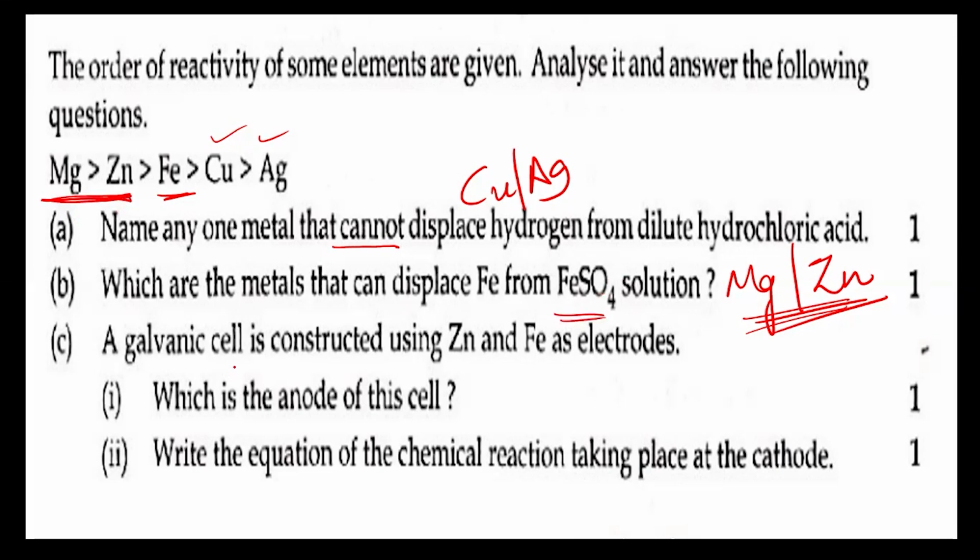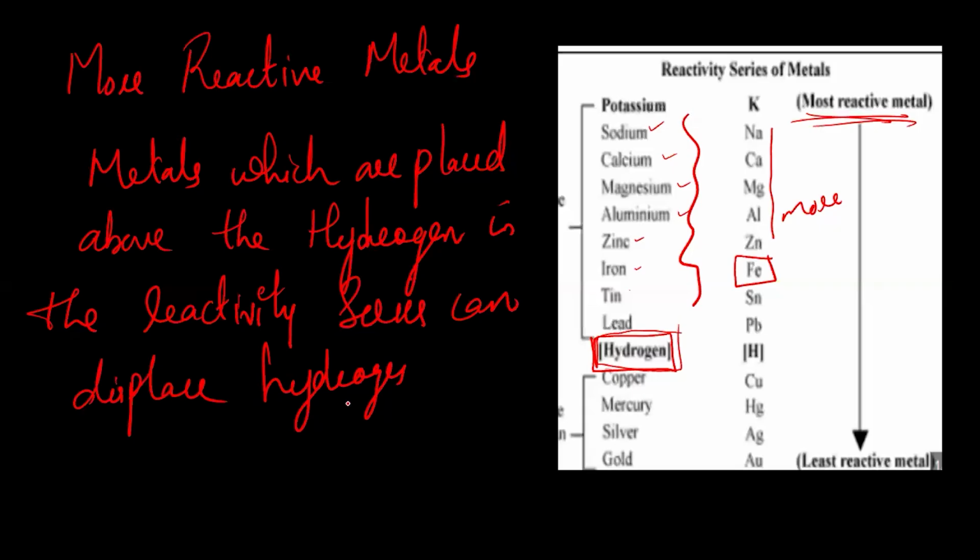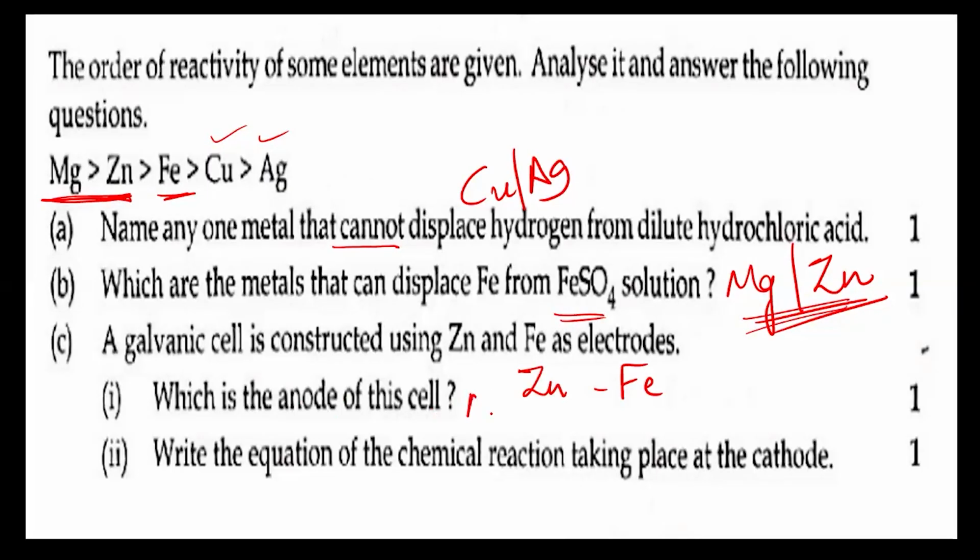Now a galvanic cell is constructed using zinc and iron electrodes. Which is the anode of this cell? Whenever we construct a galvanic cell, you must remember one thing: the more reactive metal acts as the anode.